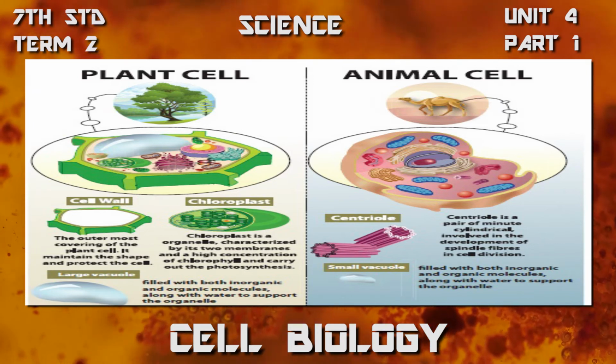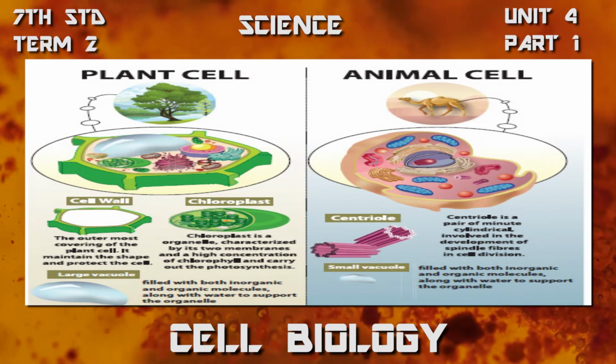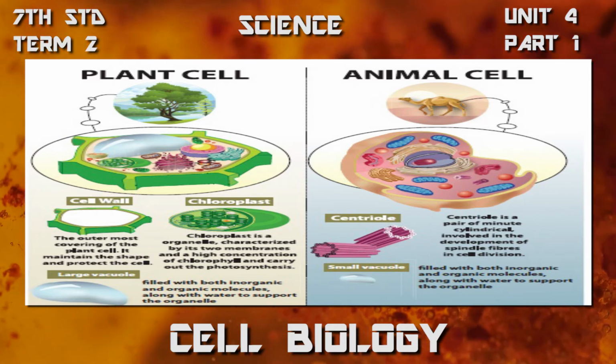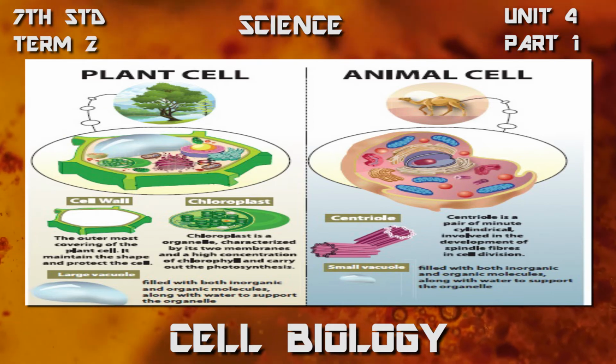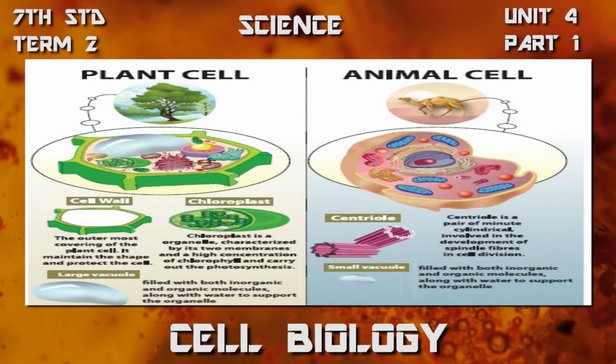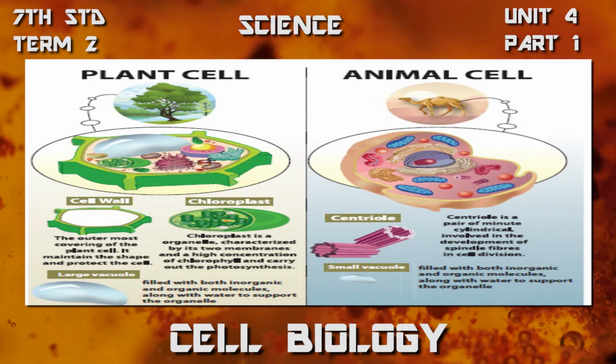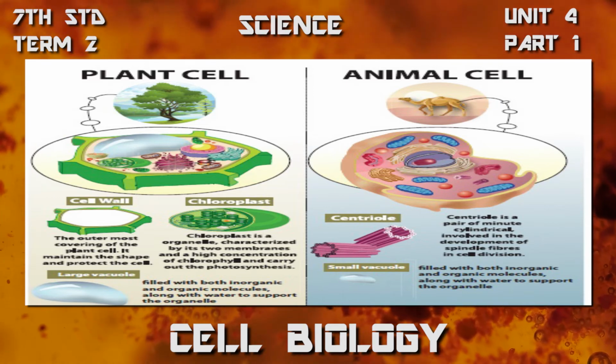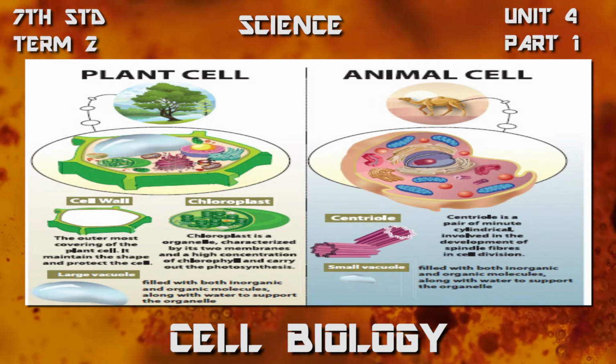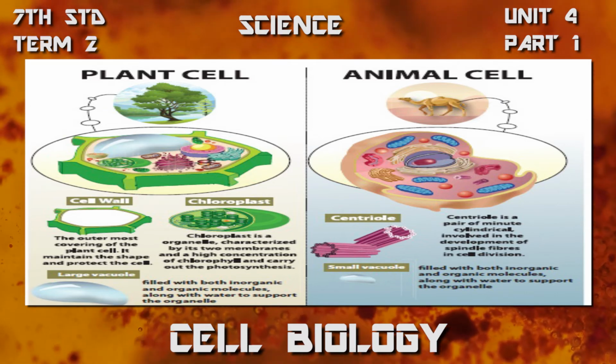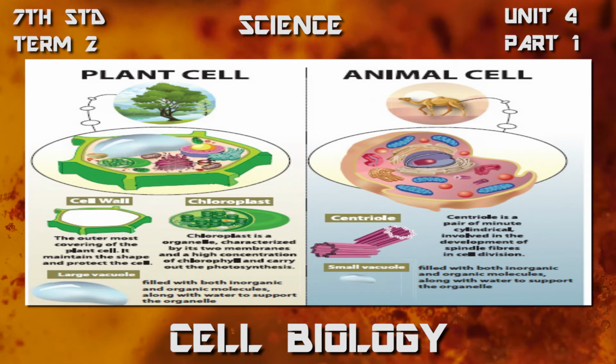Then the centriole is one of the minute organelles present in the animal cell, not in the plant cell. The centriole is used for producing spindle fibers during cell division. It is very important for cell division.